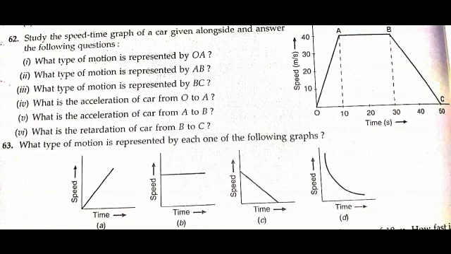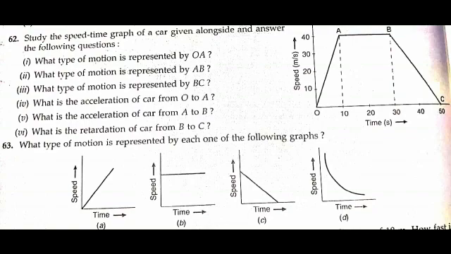In the next question, we have: what type of motion is represented by each one of the following graphs? Each graph is a speed time graph. In A, from the graph it is clear that it represents uniform acceleration. Why is it so? Because it is a straight line graph.